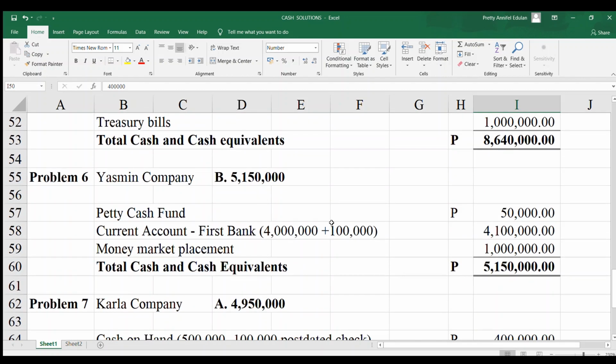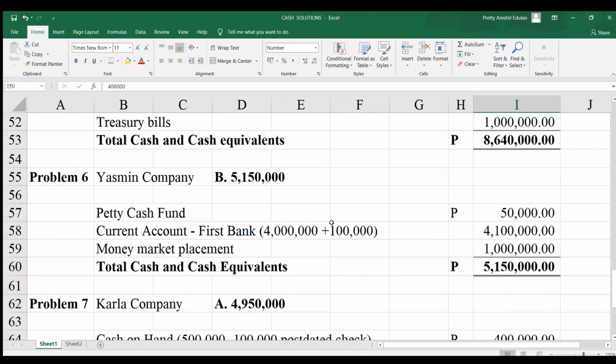The next problem, Yasmin Company. So what is the question? It asked about cash and cash equivalent. So identify which items would be included. So petty cash fund, does it have any additional information sa petty cash? So ang first, it talks about the check. The second talks about the time deposit. So there's no information regarding petty cash, so automatic that is included.